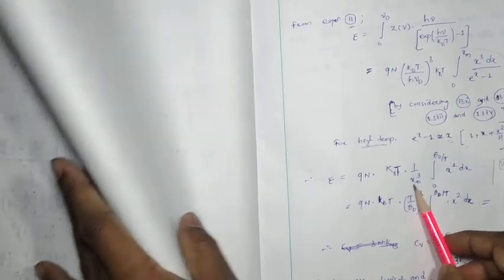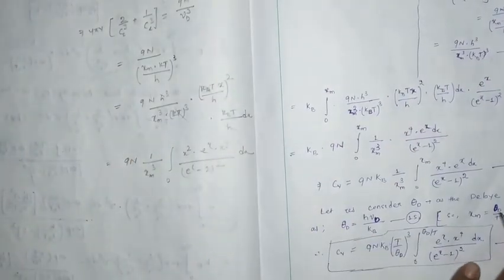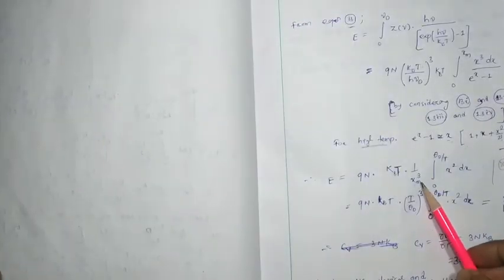By integrating this, we find xm, which is theta d by T. If we put theta d by T instead of xm, it will be T by theta d whole cube, and 0 to theta d by T x cube dx will be equal to 3N kBT. Let this be equation number 19, and Cv will be equal to del E by del T.